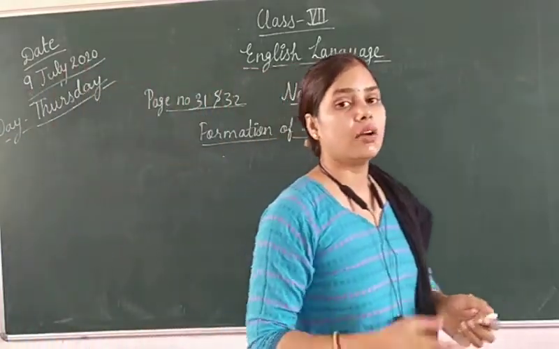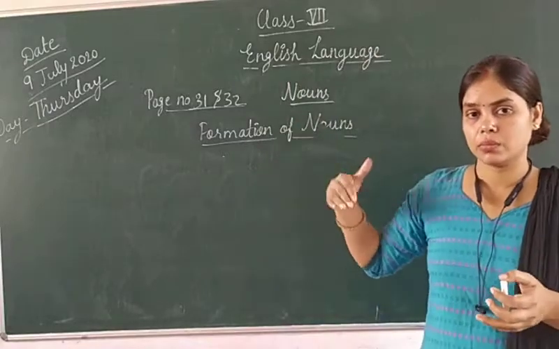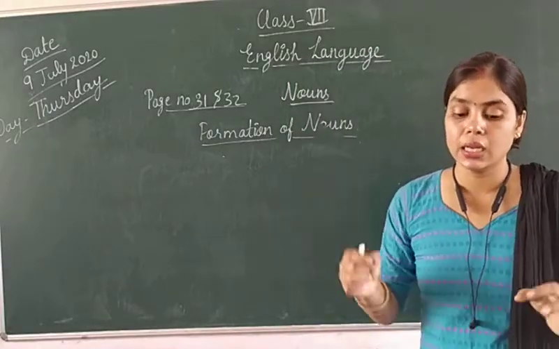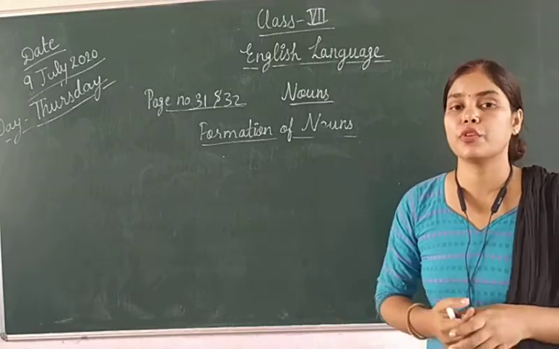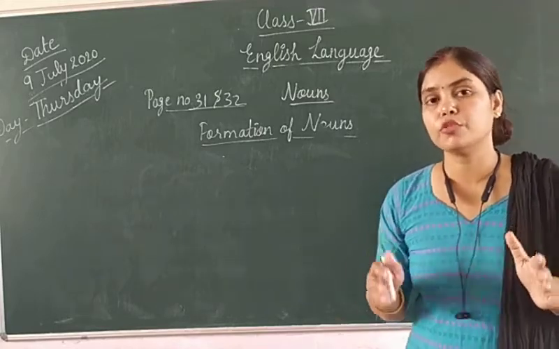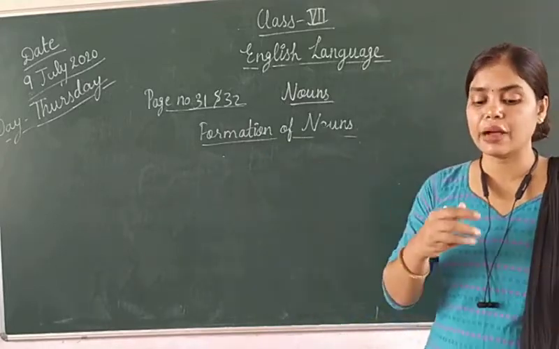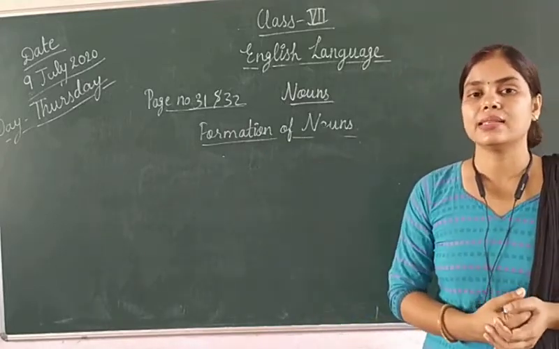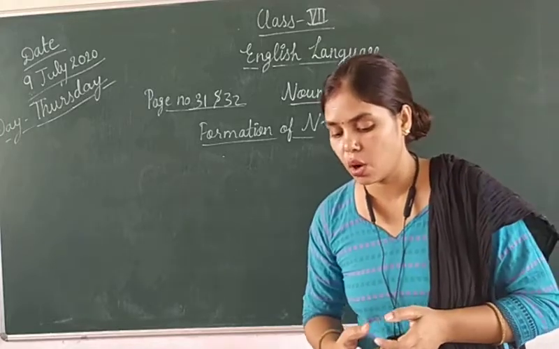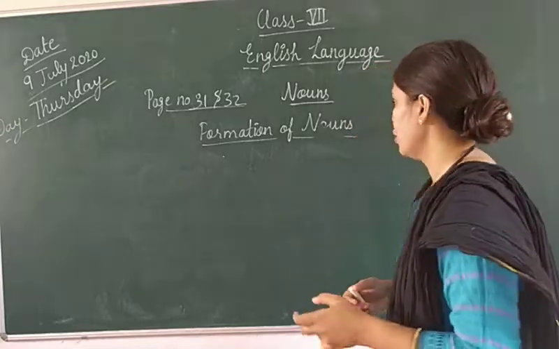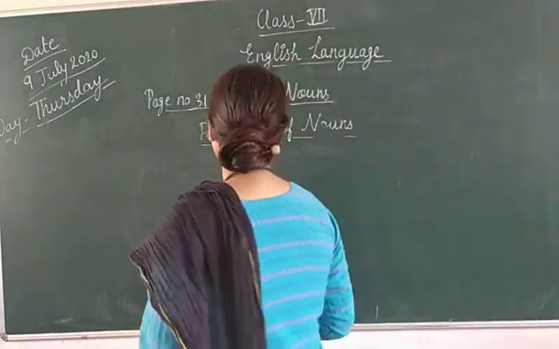After that, you have to write nouns can also be formed from verbs. That also you have to complete, and after that you have to do the exercise which is given on page number 31. And now move on to the function of nouns.